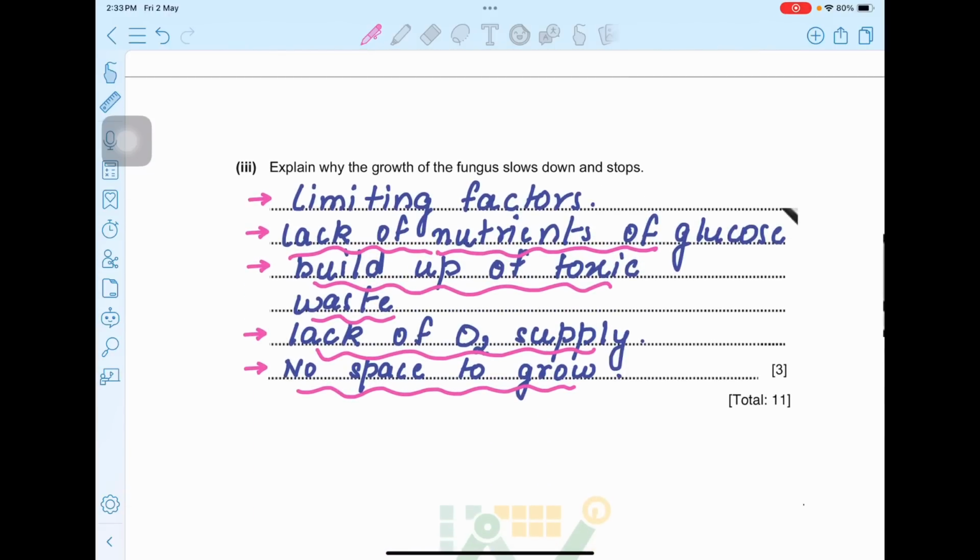III. Explain why the growth of the fungus slows down and stops. So here, the growth of the fungus slows down because of limiting factors. The lack of nutrients such as glucose, build up of toxic waste, lack of oxygen supply and no space to grow. So the fungus stops growing maybe because too much waste has accumulated, maybe the nutrients are not properly present, maybe the oxygen supply is limited, or maybe there is no basic space for the fungus to grow. So all these points you can include in your answer.